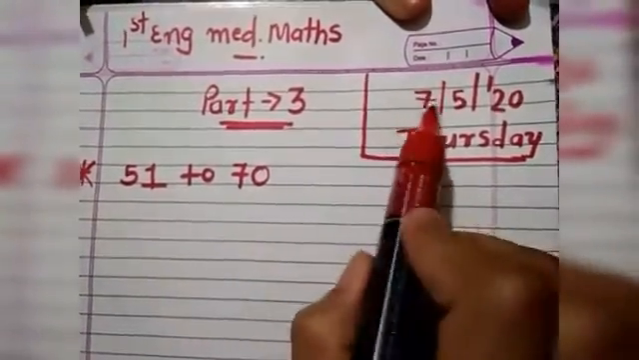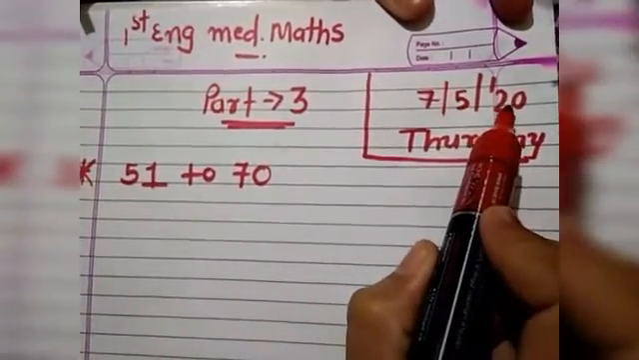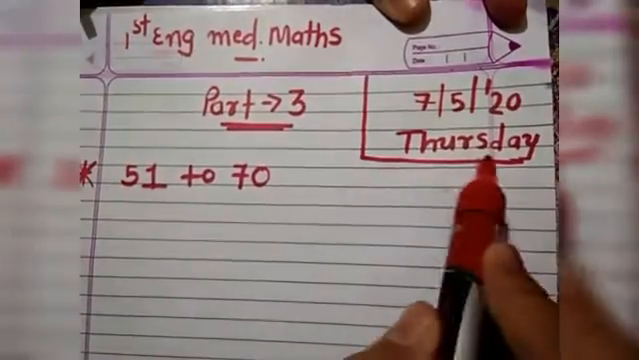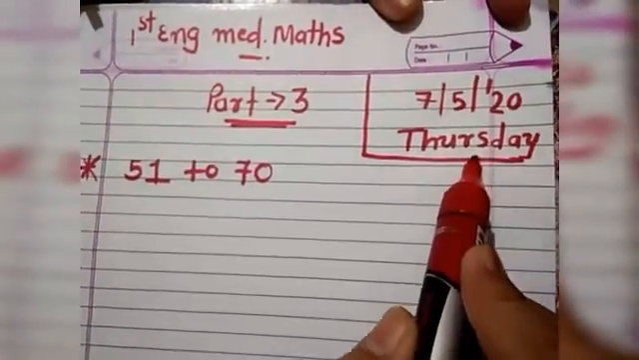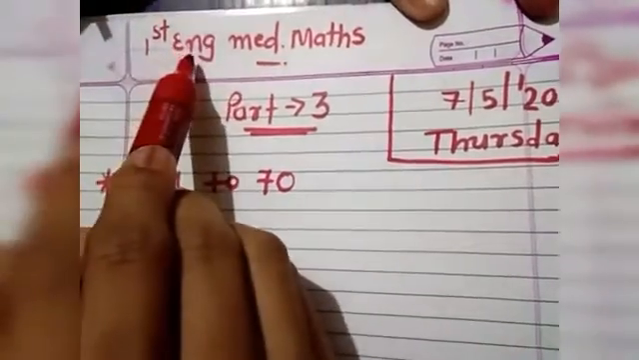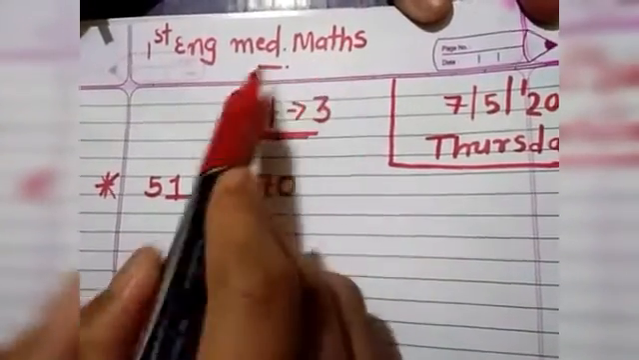So, today is which date? 7th May 2020, right? And which day? Thursday, right?